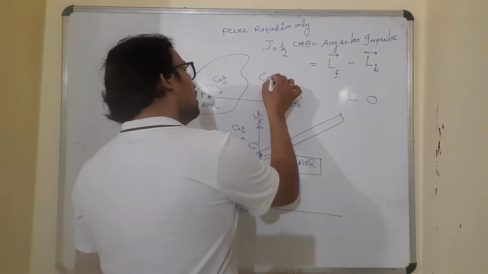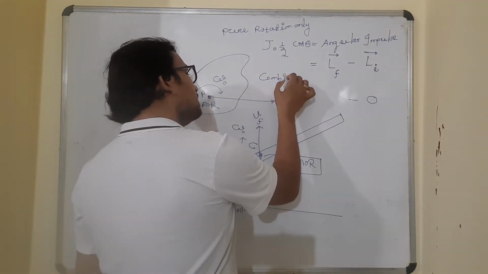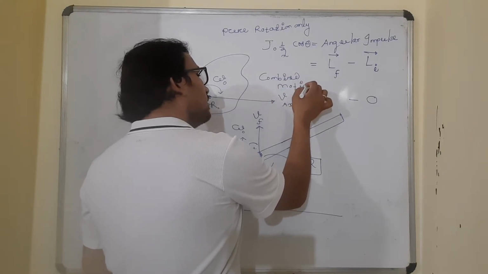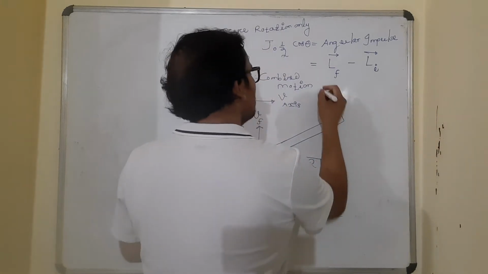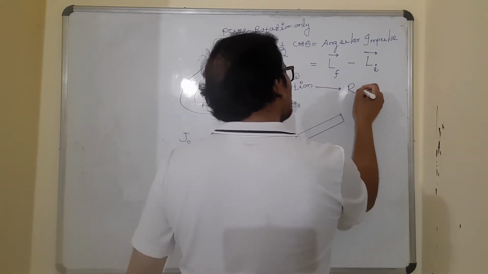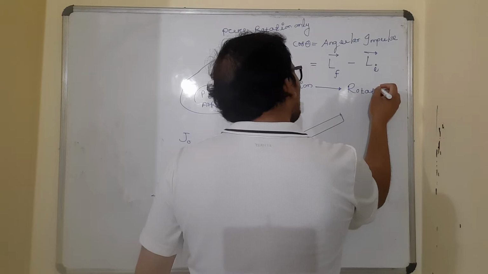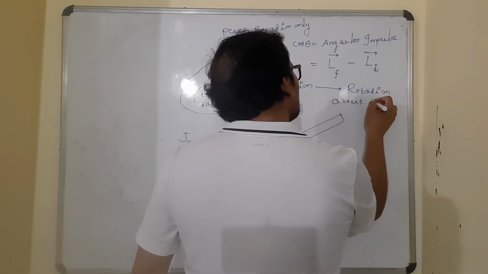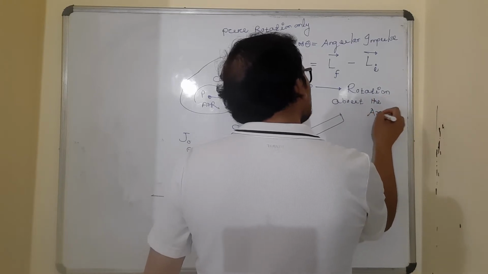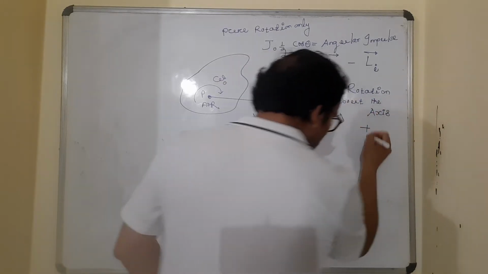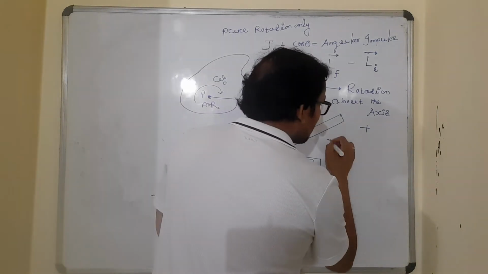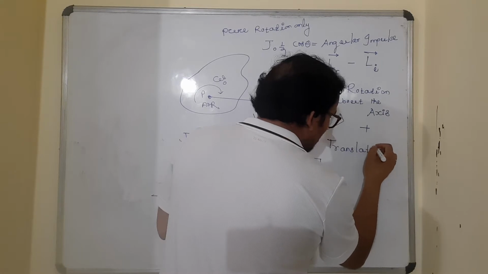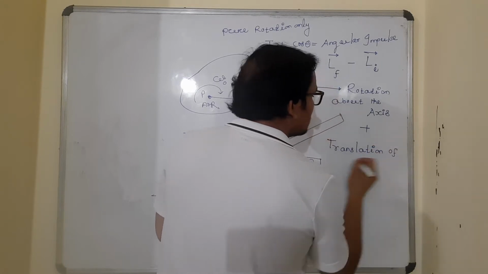A combined motion. What is a combined motion? I'll write here: there is rotational motion about the axis, a rotation about the axis, plus translation of the axis. A rotation about the axis plus translation of the axis. Getting it?